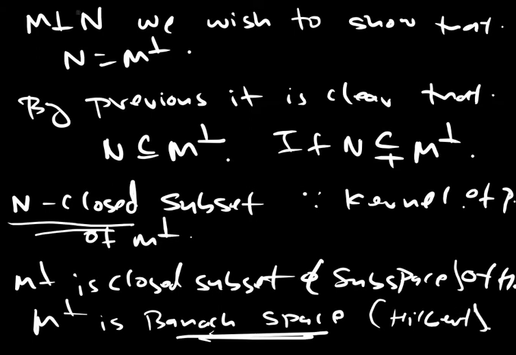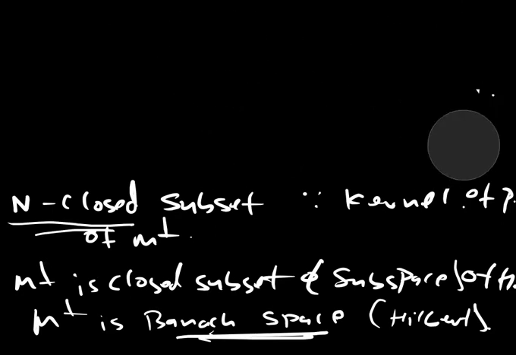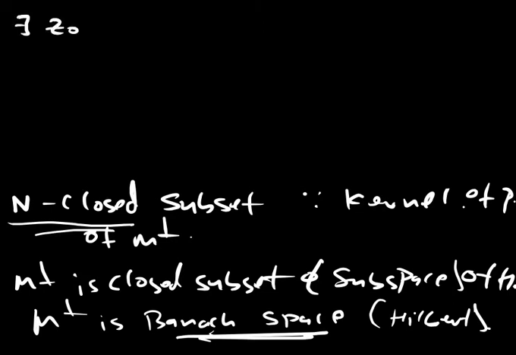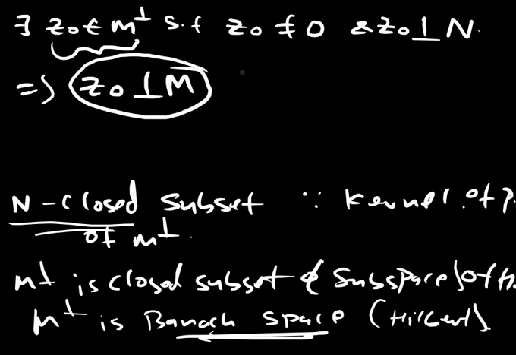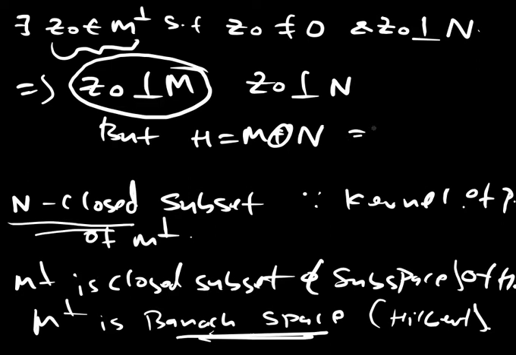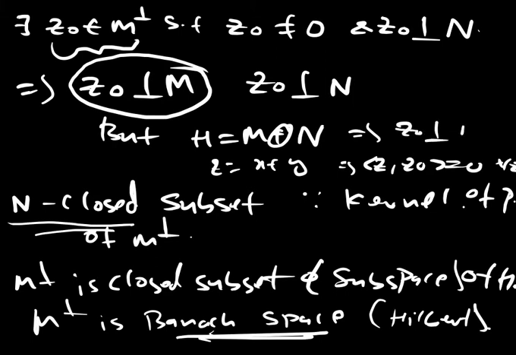Now by the previous proposition, on a Hilbert space with a closed subspace, there exists a vector Z0 belonging to M perpendicular such that Z0 does not belong to N, or rather Z0 is not equal to 0 and Z0 is perpendicular to N. Since Z0 belongs to M perpendicular, Z0 is perpendicular to M. But we have that H is M direct sum N. So if small z is x plus y, this clearly implies that inner product of z with Z0 is 0 for all z. So this implies that Z0 is perpendicular to H.